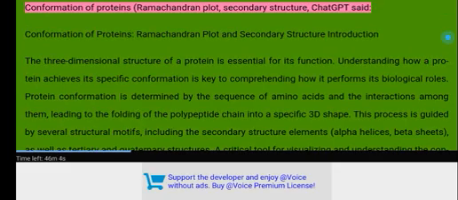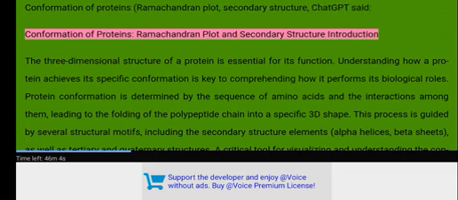You said. Conformation of proteins. Ramachandran plot. Secondary structure. ChatGPT said. Conformation of proteins. Ramachandran plot and secondary structure.